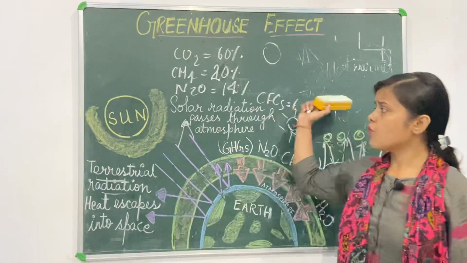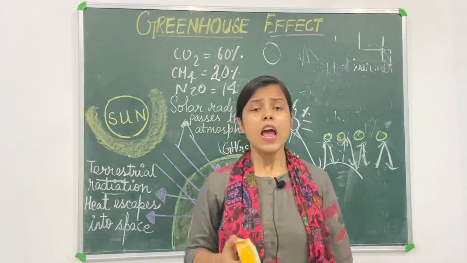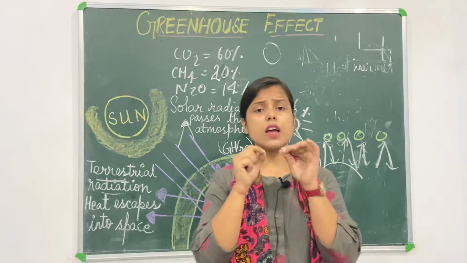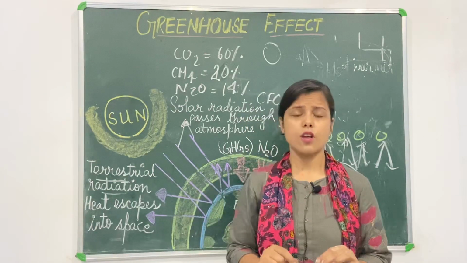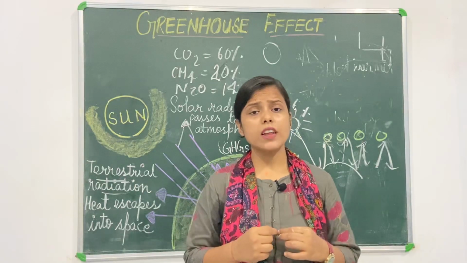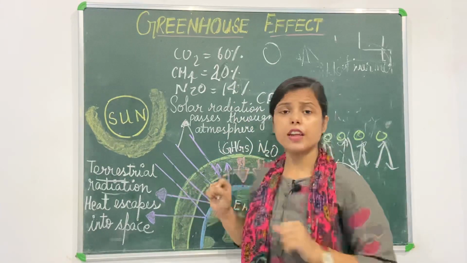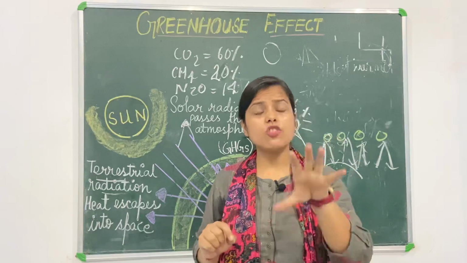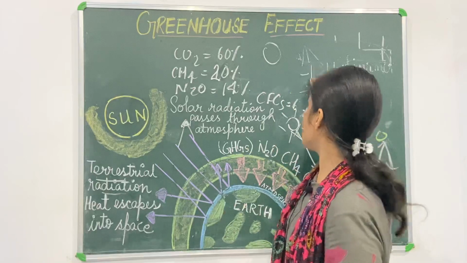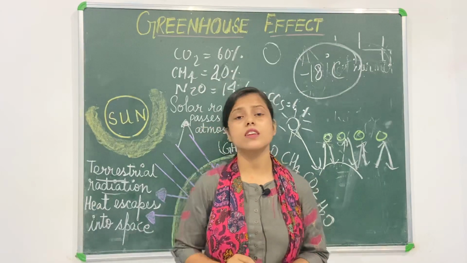So this is what we were discussing. Now one more point which I forgot to mention previously is, suppose the greenhouse effect did not take place, and whatever rays come to the earth, whatever is needed is absorbed by living organisms and the rest is returned back, nothing being trapped in the atmospheric layer. So what will happen? The temperature of the earth will be very chilling. According to the survey, it can be minus 18 degrees Celsius.